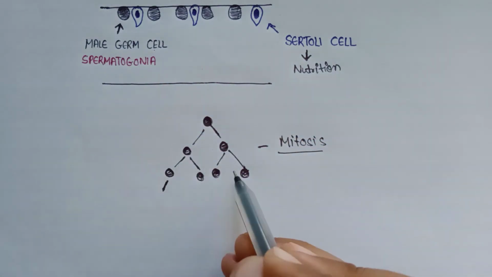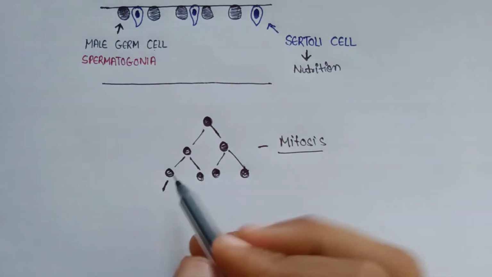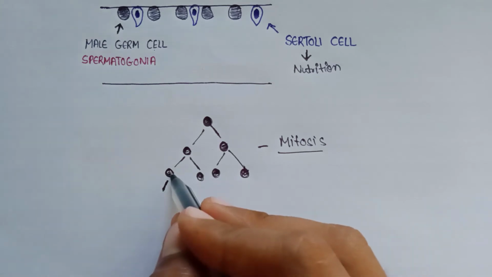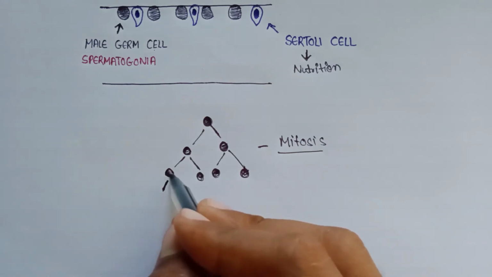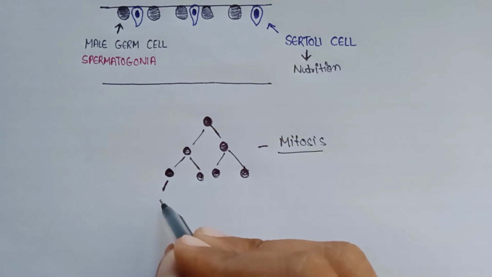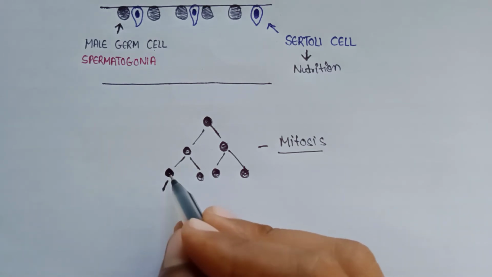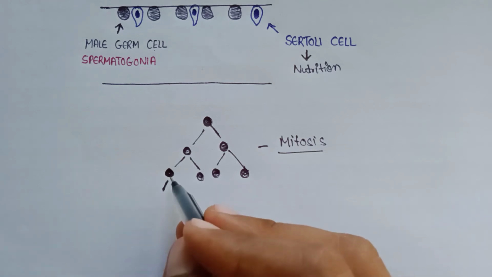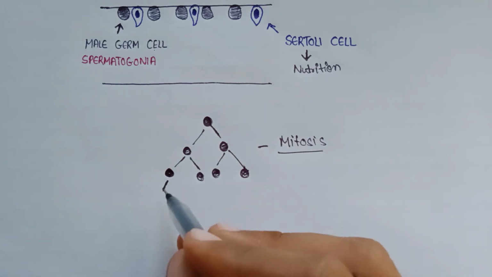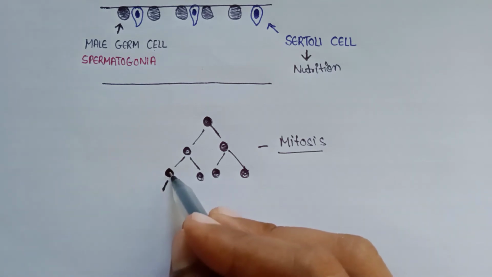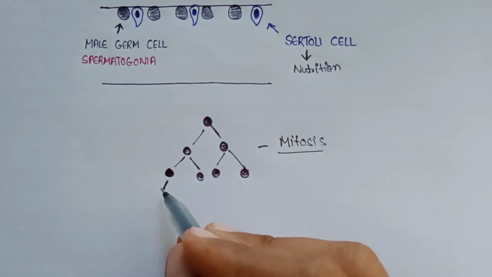Now from these copies, only one will undergo meiosis. This is the main reason why spermatogenesis never stops in a male till the end of life. So this one male germ cell will undergo meiosis.